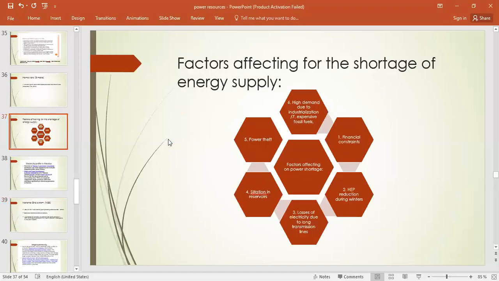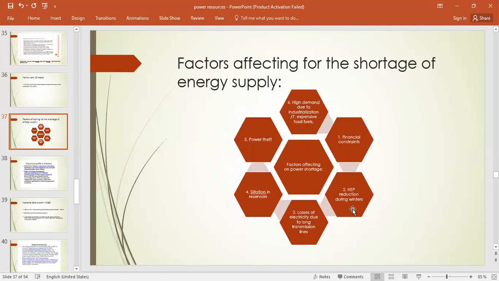Those are responsible for the shortage of energy supply, right? What are those factors? Let's discuss one by one. Number one is financial constraints, right? Many of the power plants are not working to their full capacity due to financial constraints, due to lack of technical expertise and maintenance facilities, right?